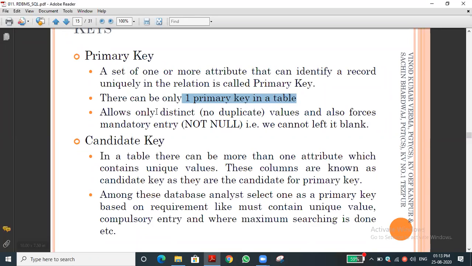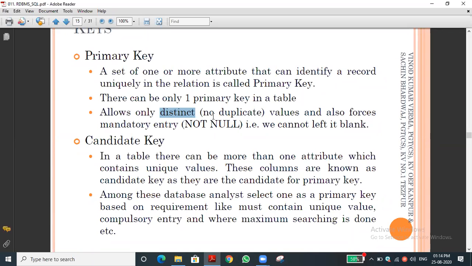Now you can see it allows only distinct values. Distinct means unique. There is no duplicate, so all the values are unique, no repeatness. That is the word we used yesterday: redundancy. Purpose of DBMS, I also said that question will definitely be asked. Redundancy means repetition of data. So SQL prevents the repetition of data using the distinct keyword.